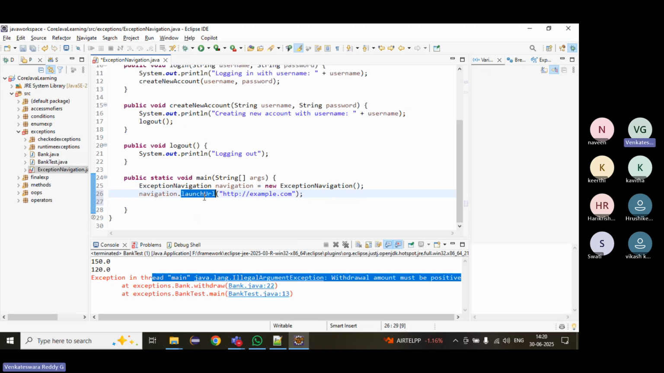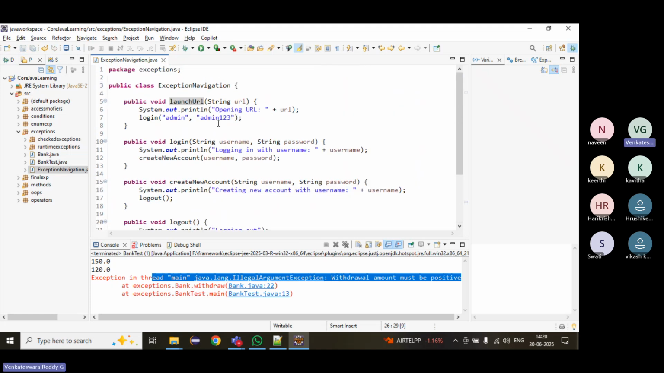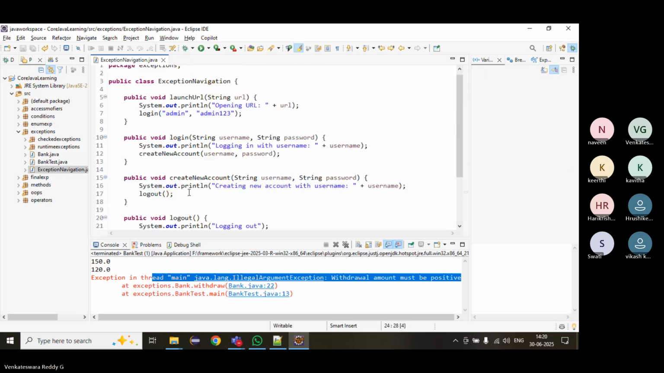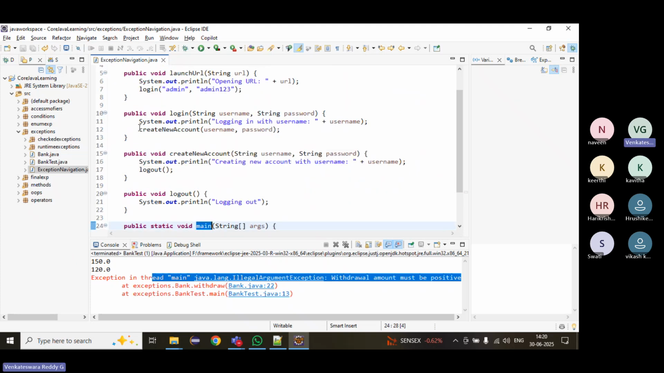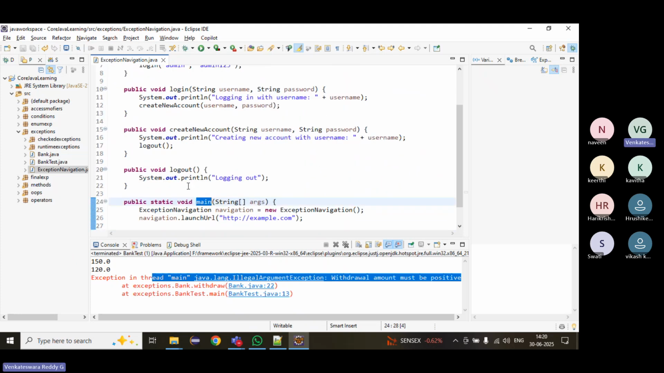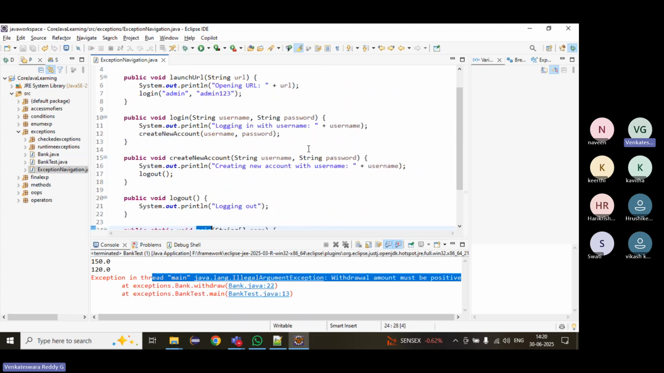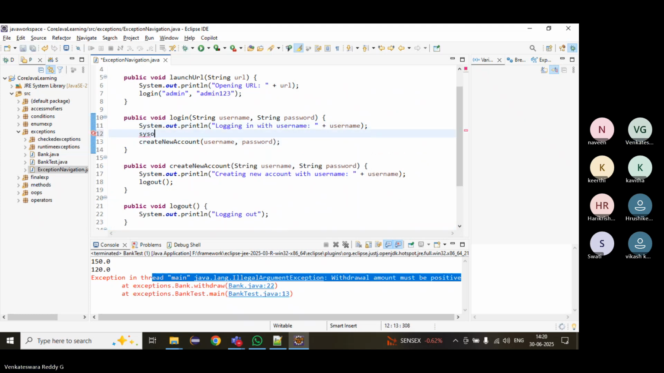Object created, launch URL, and then here. Now the flow is going from the main method to launch URL. Launch URL calls the login method. The login method calls create new account, logout. This is the flow. Suppose there is an error in the login method while executing. I will print divided by 0.